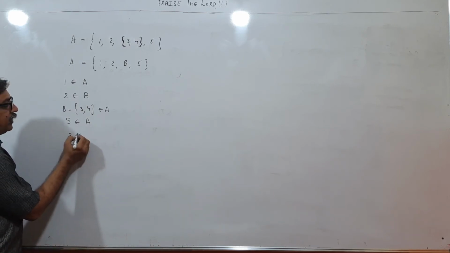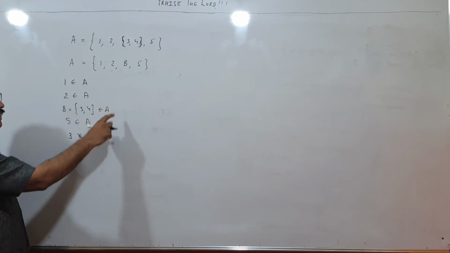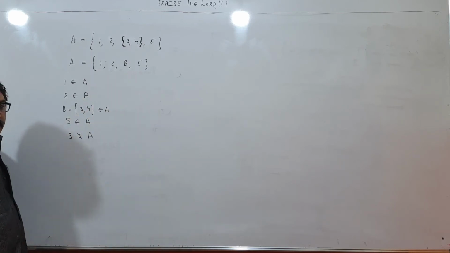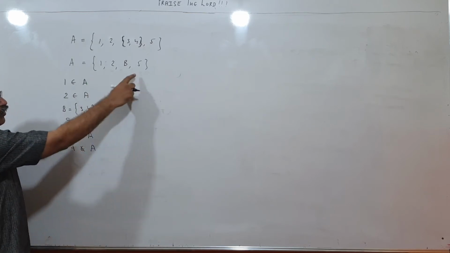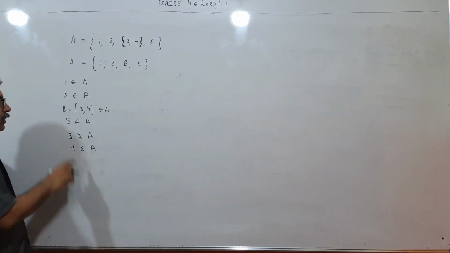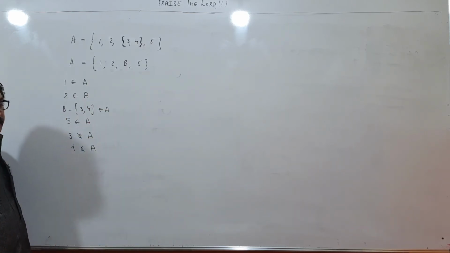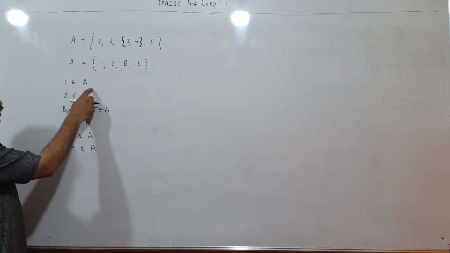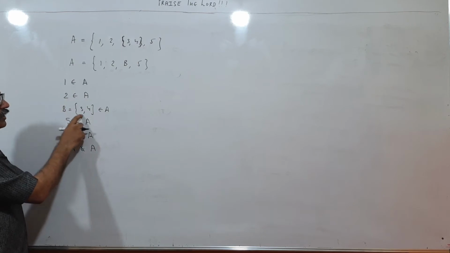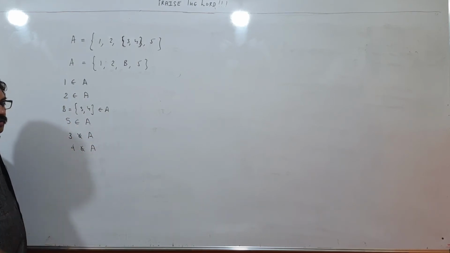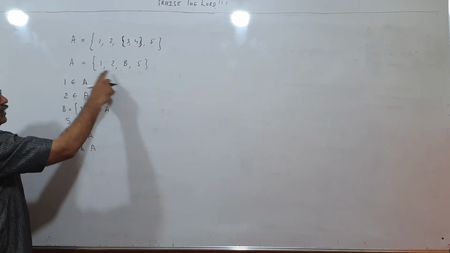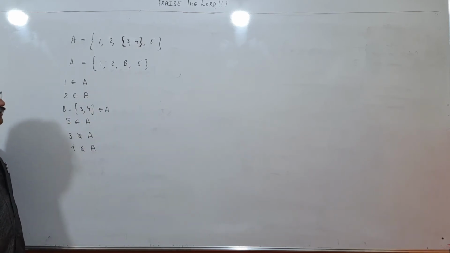Does 3 belong to A? No. Can you see 3 over here? 3 is not there. Does 4 belong to A? No. You cannot see 4 over here. B, that means {3, 4} belongs to A. Yes, that is correct. So 1 belongs to A, 2 belongs to A, B, that is {3, 4}, belongs to A, 5 belongs to A. 3 does not belong to A, 4 does not belong to A. We can't see 3 and 4 over here. 1 is there, 2 is there, B is there, 5 is there.